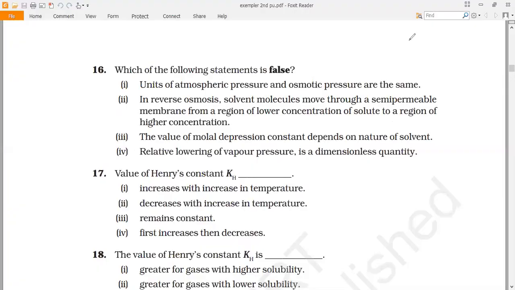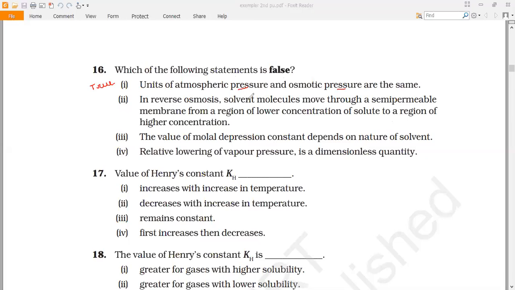Okay, now we'll observe the next question, the 16th question. Which of the following statements is false? The given options are: units of atmospheric pressure and osmotic pressure are the same. Now, as both are related to pressure, the unit used for pressure is the same. Hence, this is a true statement.